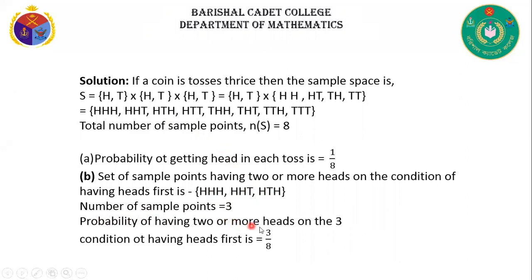Probability of having two or more heads on the condition of having heads first: from the definition of probability, it is the number of favorable outcomes divided by the total number of outcomes. That's why we can write 3/8.